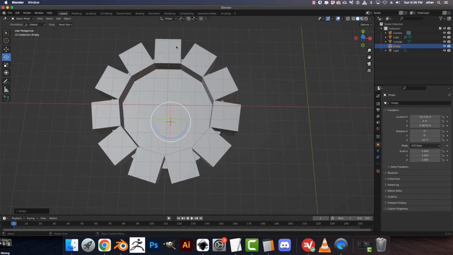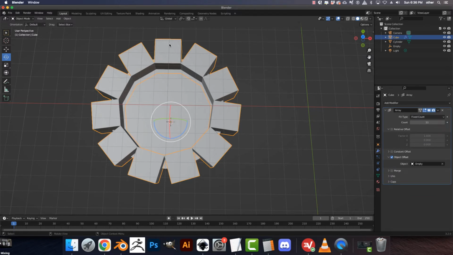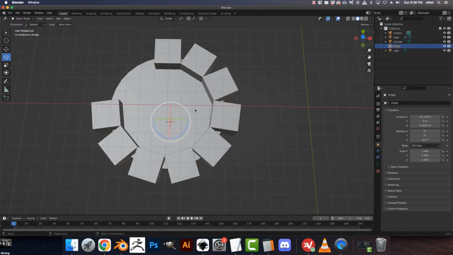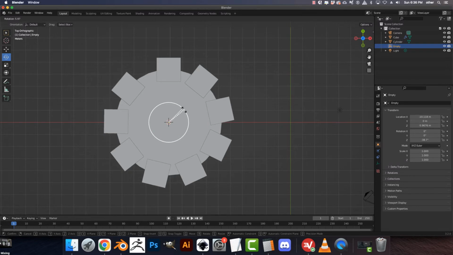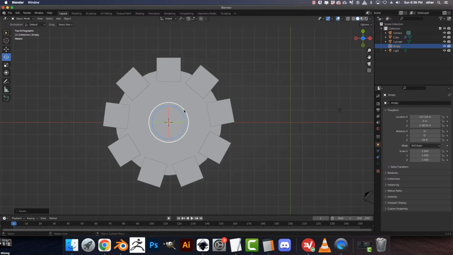That might seem a lot, so if you don't need this many, you can select one of them and then lower the count. So let's lower the count by 9. Then go back to empty, and again, jump into a top view and rotate. And we keep doing that until we get a good offset to them.